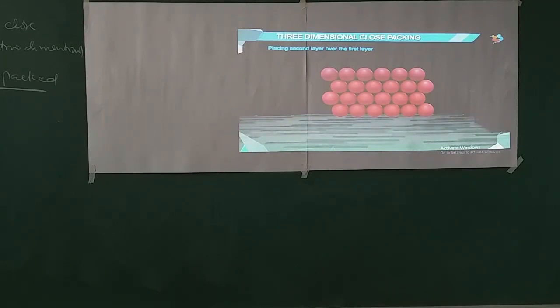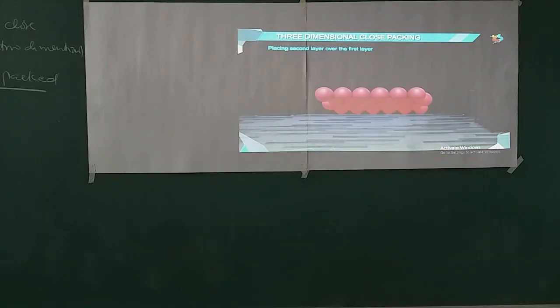Let us take a two-dimensional hexagonal closed packed layer A. Notice this layer has triangular voids. Place a similar closed packed layer in such a way that the spheres of the second layer are placed in depressions of the first layer.